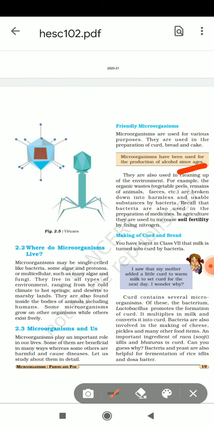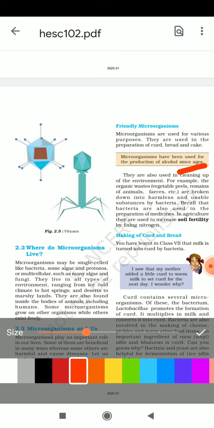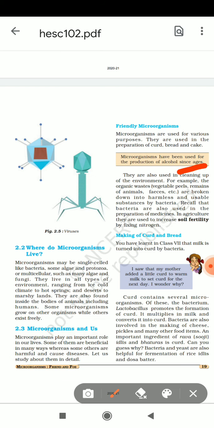They are also used in cleaning the environment, for example the organic waste such as vegetable peels. हम कुछ सूक्ष्म जीवों का प्रयोग vegetable peels, remains को नष्ट करने में करते हैं. Unbroken substances are broken down by bacteria. Bacteria are also used in the preparation of medicines and in agriculture, to increase soil fertility by fixing nitrogen. Rhizobium bacteria fix nitrogen and increase the soil fertility.